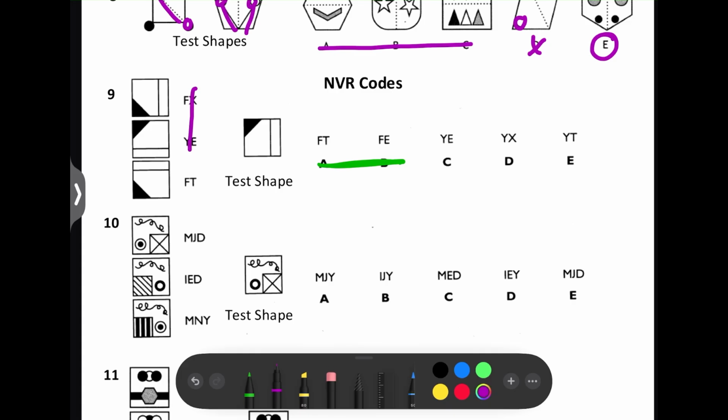All 3 of them have different second letters. What's different about all three of the squares is the position of these lines. In the test shape, we've got a line here, same as this one. And the second letter here is an X. So YX, the answer is D.